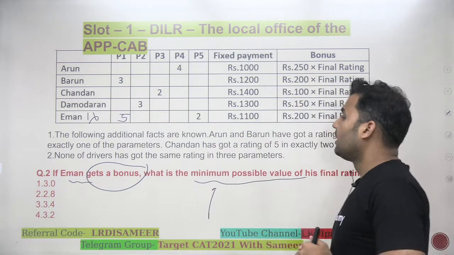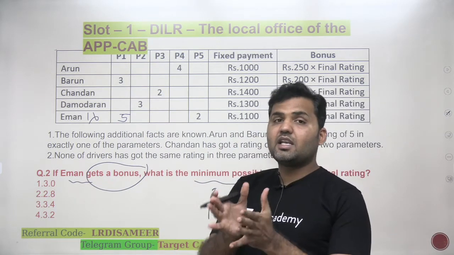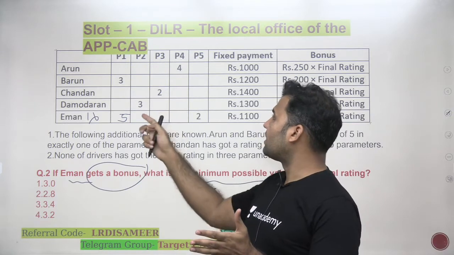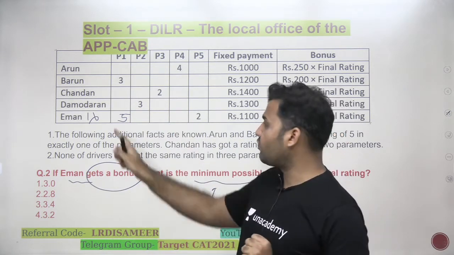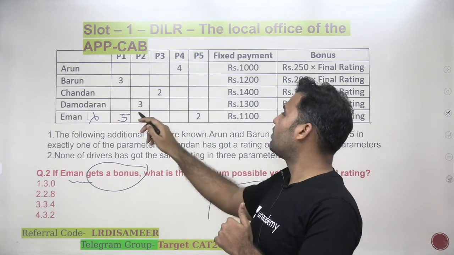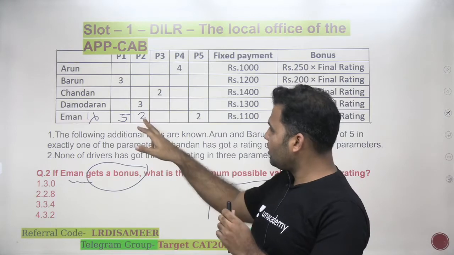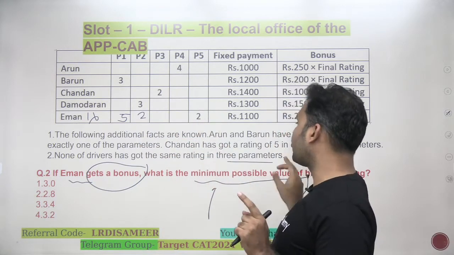Okay. And I need to minimize the rating. So if I want to minimize the rating, I need to keep the values in these 3 parameters as low as possible. But 1 is not possible, so the next least value is 2. So let's give 2 in one of the parameters. Now, can I use 2 again? No. Why? A particular rating cannot appear 3 times.